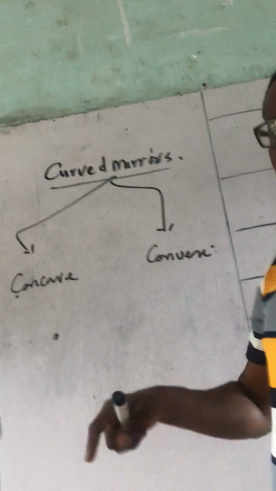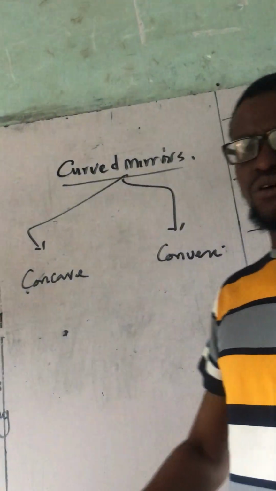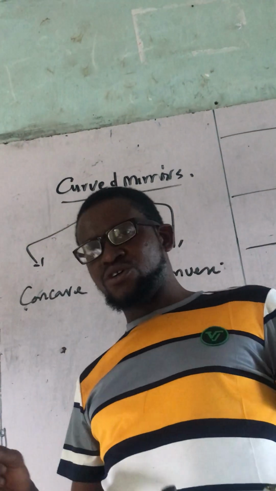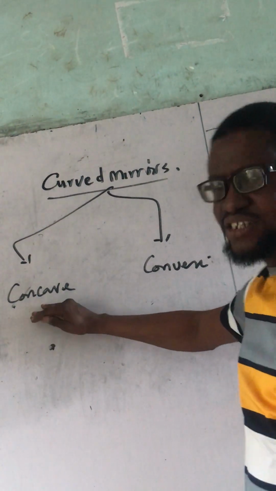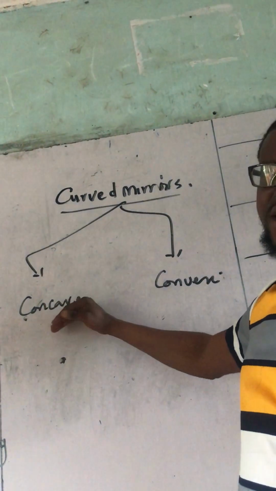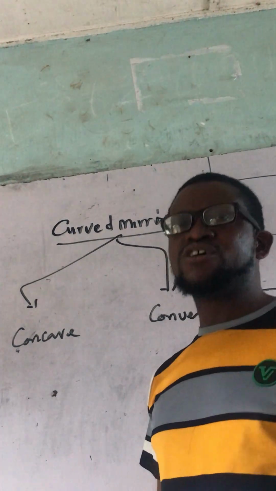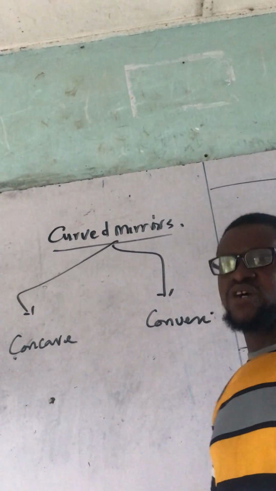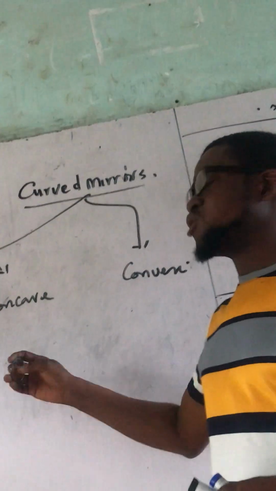But in the case of mirror, concave is also known as what? Converging mirror. While convex mirror is also known as what? Diverging mirror. I hope you get that difference right. In the case of lens, this one diverges while this one converges. But in the case of mirror, this one converges while this one diverges. Which means I can say concave mirror is otherwise known as converging mirror, while convex mirror is otherwise known as diverging mirror.